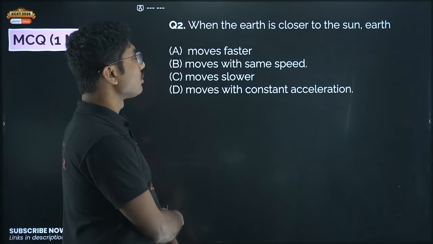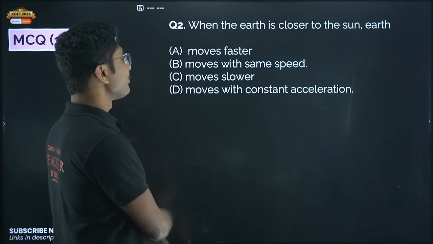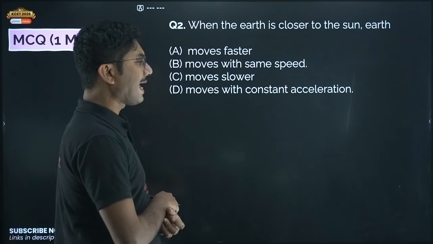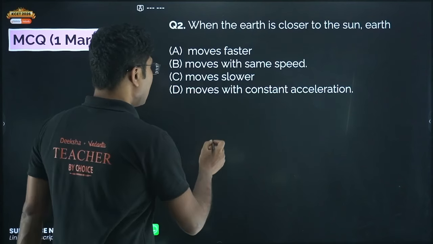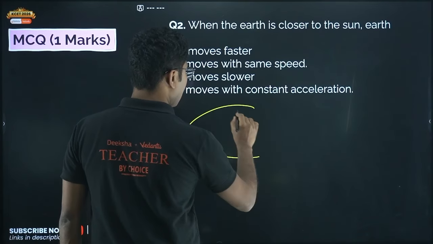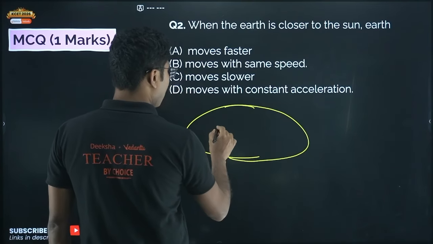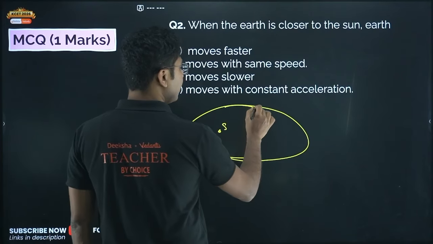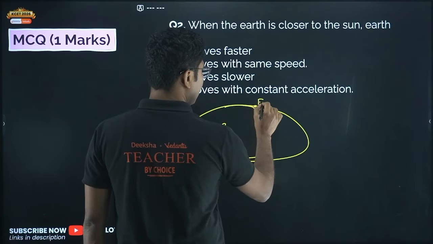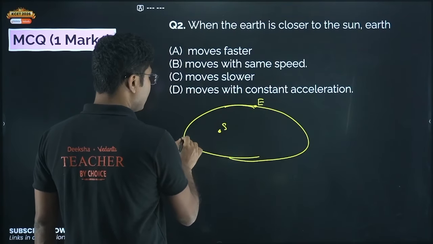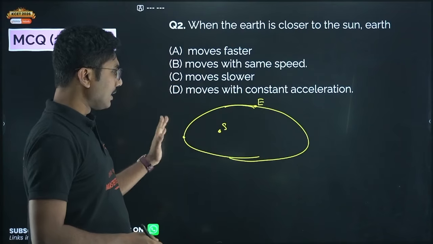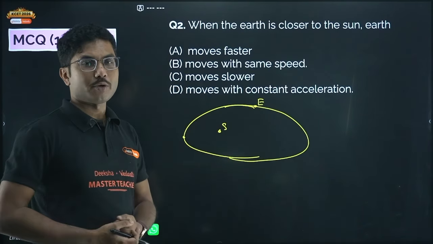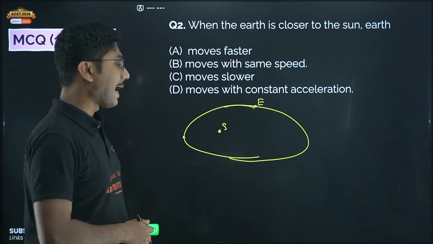When the earth is closer to the sun, earth moves faster, moves with same speed, moves slower, moves with constant acceleration. So we know that earth and sun are not a complete circular path. Actually it's an elliptical path. So sun is located in one of the foci and earth is rotating in the elliptical path, right? So when the earth is closest or closer to the sun, that means in the perihelion region, what happens here? The earth moves faster, and that comes from the Kepler's law of motion, law of area.